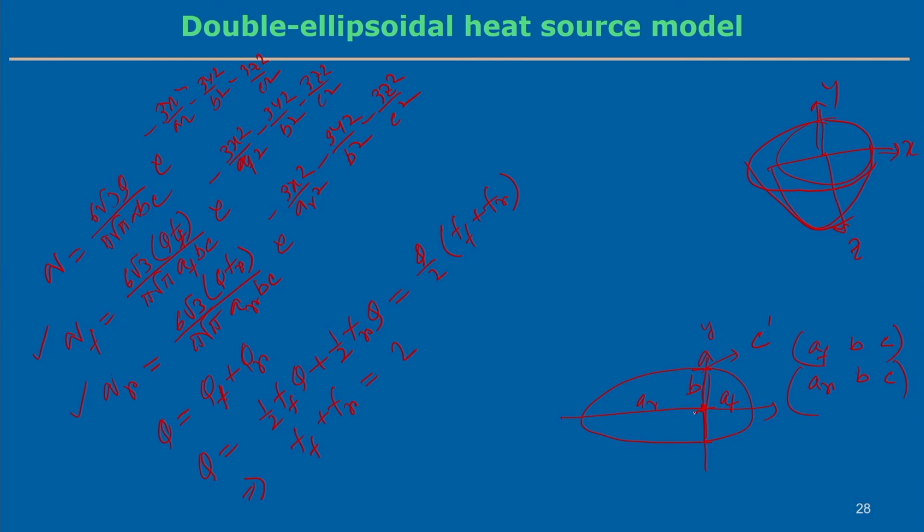Now, definitely W is at the center point, the maximum intensity should be the same, even if we consider the front part, maybe one ellipsoidal, and even if we consider the rear part, such that intensity should be the same at the center point. It means that this maximum intensity is this. So, if that should be the same, then I can say Q into FF by AF equal to Q into FR by AR. It means that FF by AF equal to FR by AR, and that can be represented as FF plus FR divided by AF plus AR.